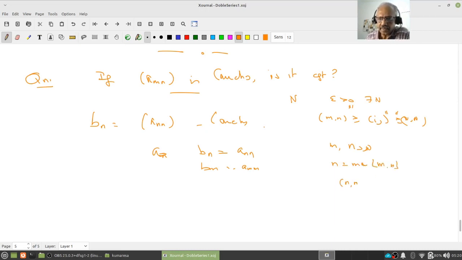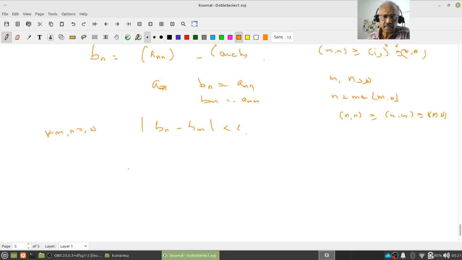Therefore the ordered pair (n, n) is greater than or equal to the ordered pair (m, m), that is greater than or equal to (N, N), right? Therefore what do I know? |b_n minus b_m| is less than epsilon. This is true for all m and n greater than or equal to N, right? Hence the diagonal sequence b_n is Cauchy.